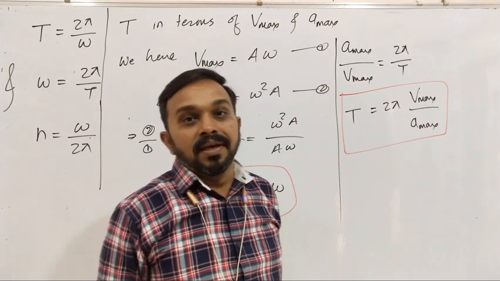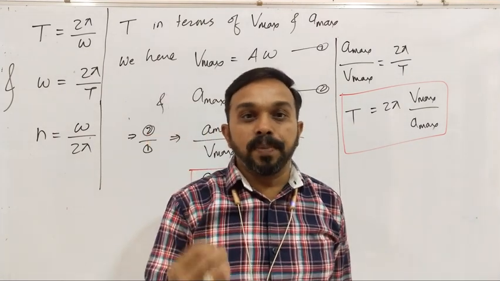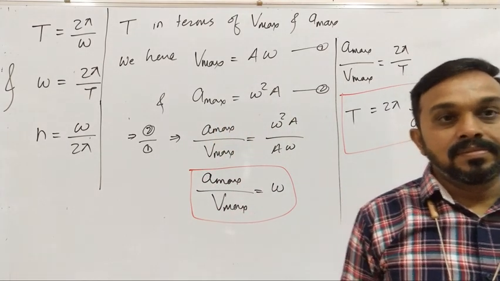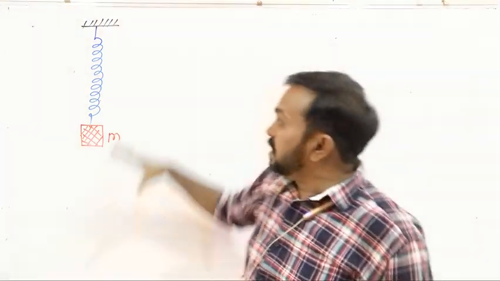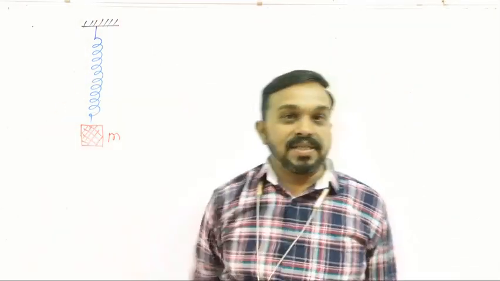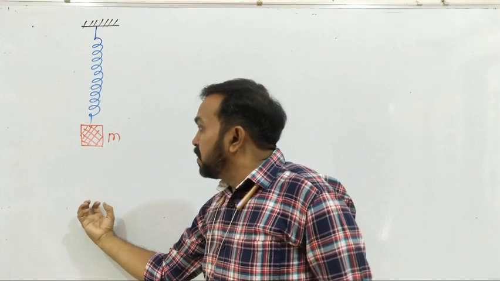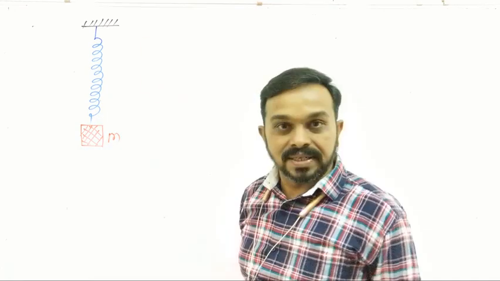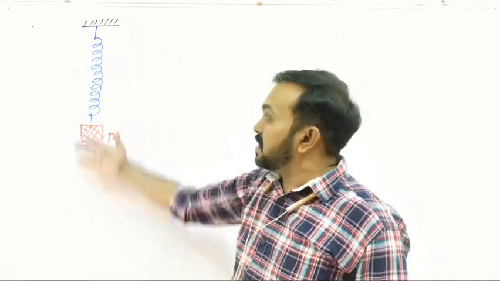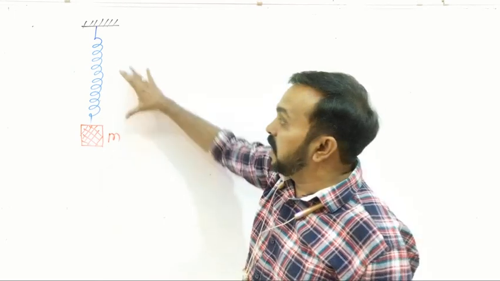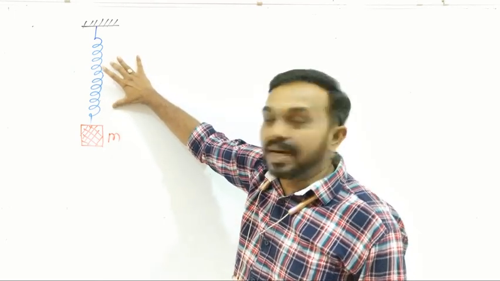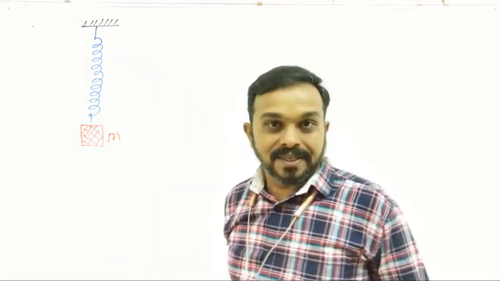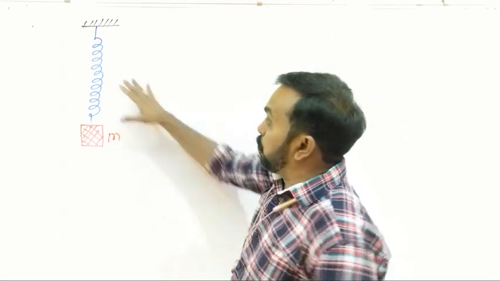Now we will see what is the formula for the time period of a spring oscillatory system. Okay, let's see first. Okay friends, now consider a spring mass oscillatory system. So in this case, when I pull this mass in the downward direction and release, it will perform the linear SHM like this. So the mass here is performing the linear SHM under the action of the restoring forces generated by the spring, or the elastic property of the spring. So it will perform the oscillation like this. Now let us find out the formula for the time period.